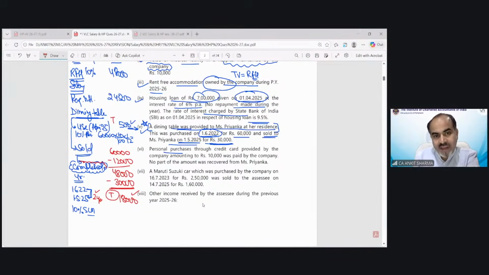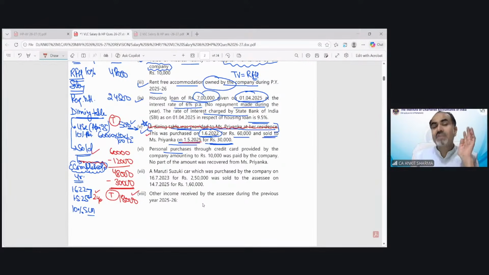So the use taxable value is 500 and the sale taxable purchase value is 18,000. Suppose in this question, this line was not given. The question is only from here: one dining table purchased on 1st 6 2020 for 60,000 and sold to the employee on 1/5/25.